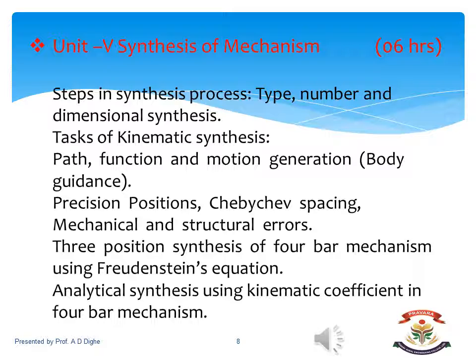In the graphical method, there are two position synthesis and three position synthesis. Out of that, the three position synthesis of a 4-bar chain mechanism by using Freudenstein's equation is included in this particular unit. The second method is the analytical synthesis using the kinematic coefficient in the 4-bar mechanism. So basically, we have to find out the dimensions by using the analytical method and the graphical method.